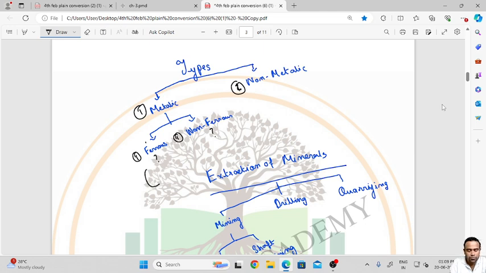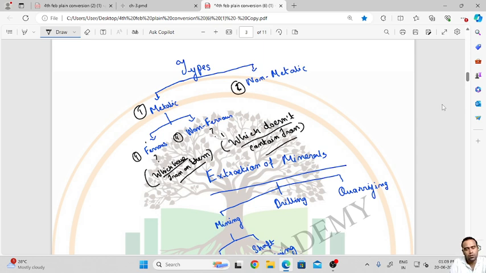Ferrous minerals are those which have iron, and non-ferrous minerals are those which don't contain iron.